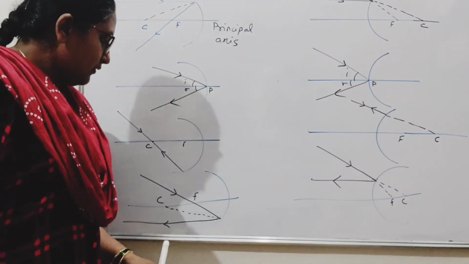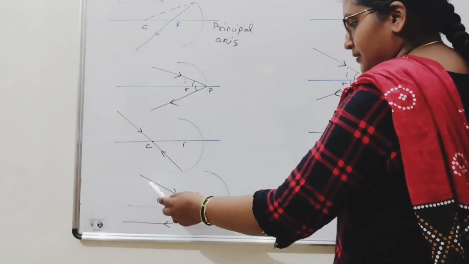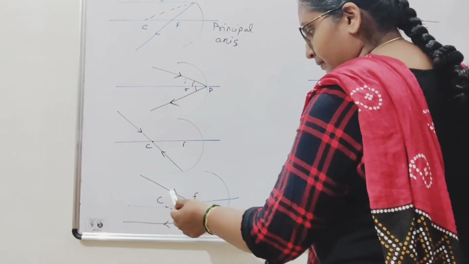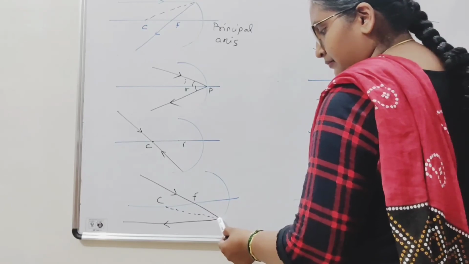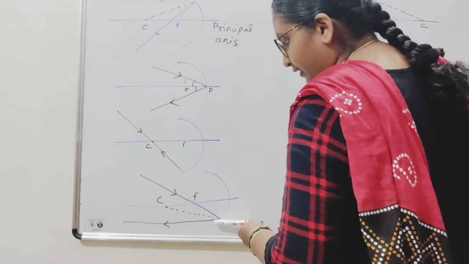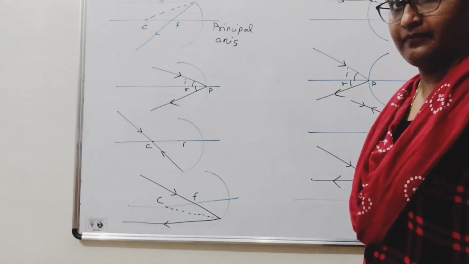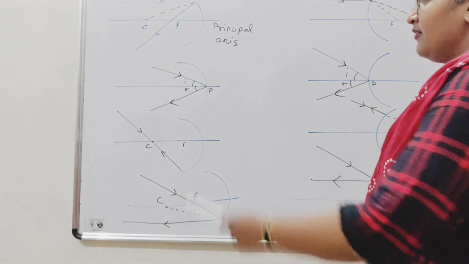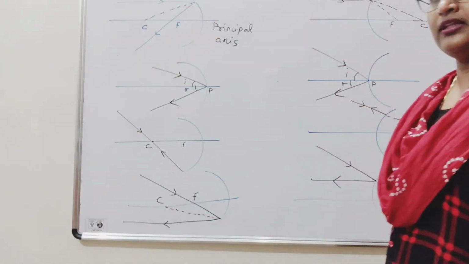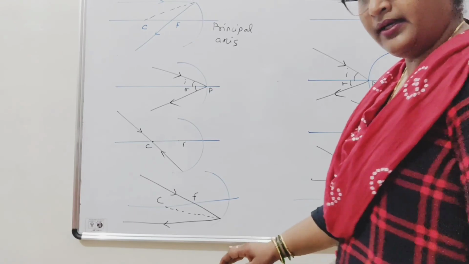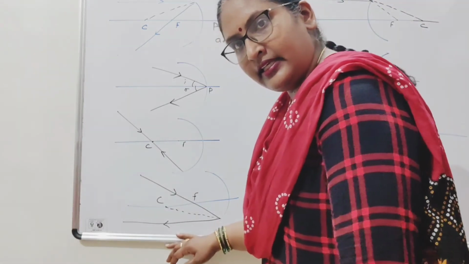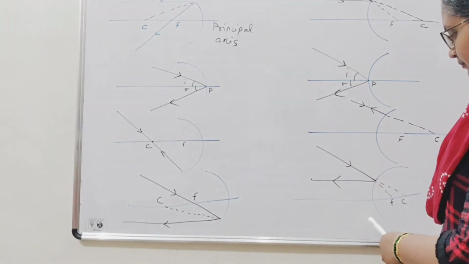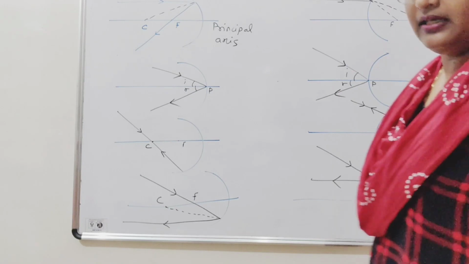Now the next one is, when the incident light is passing through the focus and strikes the mirror, the reflected light will be parallel to the principal axis. After reflection, it is parallel to the principal axis. The first one was incident light parallel to the principal axis; now the reflection is parallel to the principal axis. Next, in the convex also it will be the same.